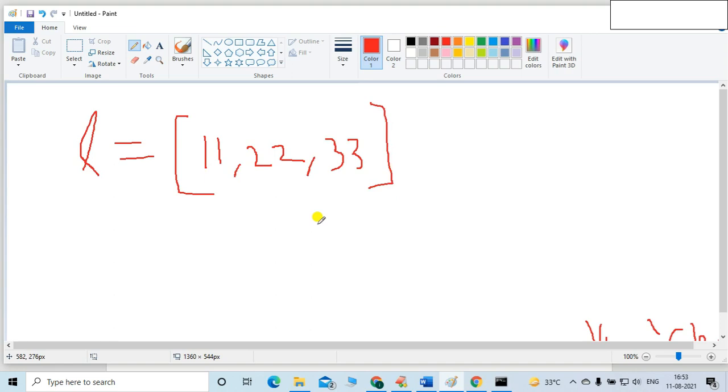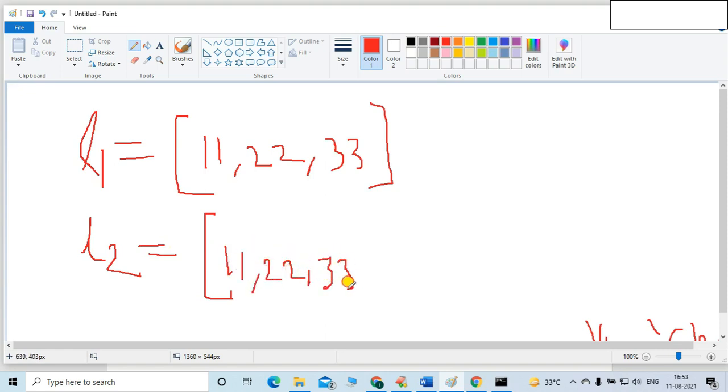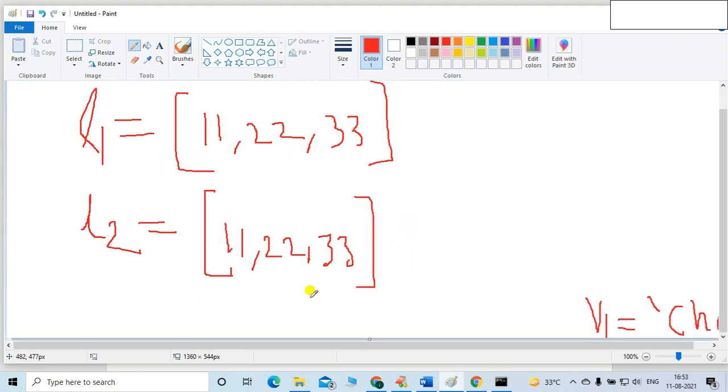Let's suppose the name is L1. Now L2 value is the same: "1", "2", "3". Now let me take another list L3. L3 is equal to "1", "2", "3", the same list I want to repeat.